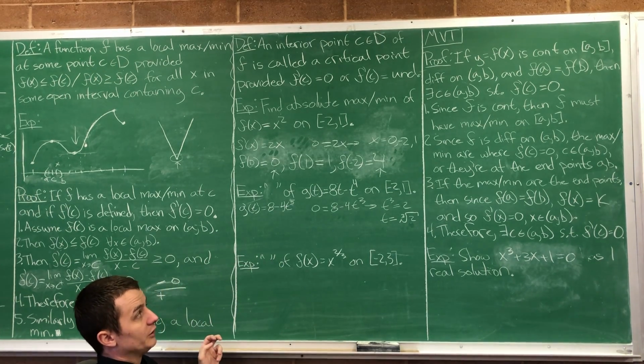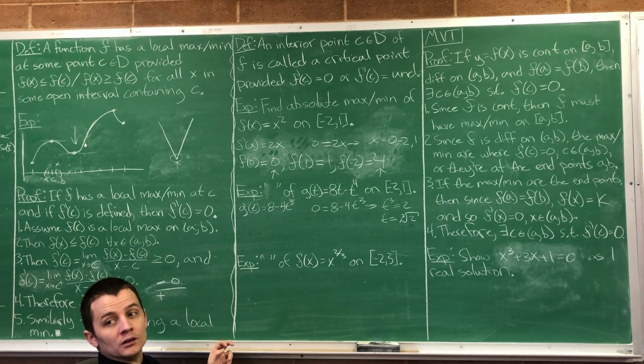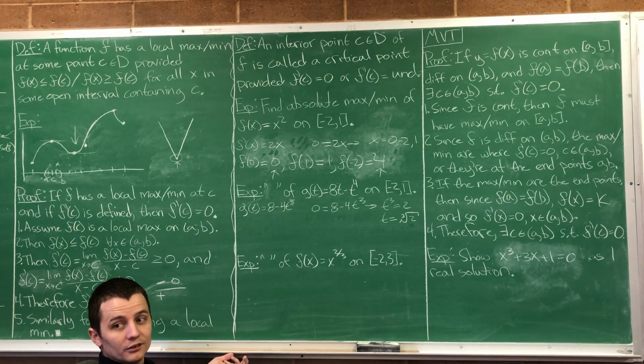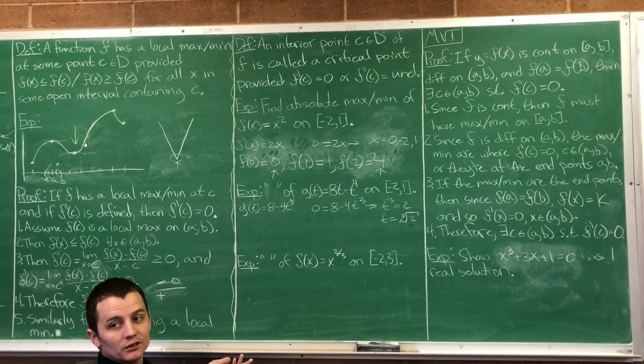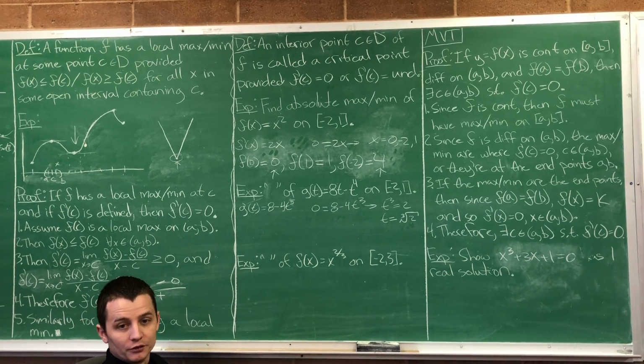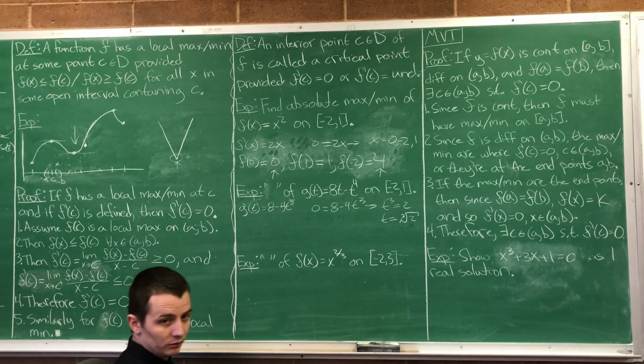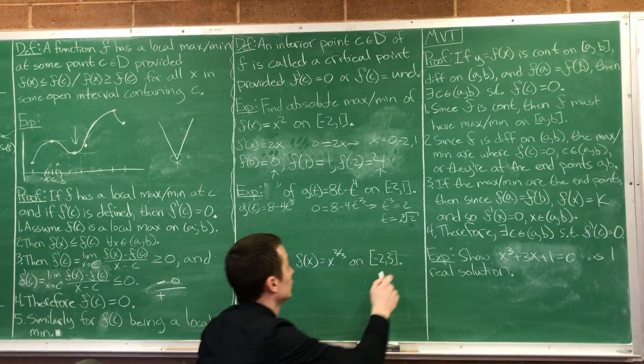Where else is the derivative 0? I don't know. Isn't that the only place? Nowhere else. Okay. But we could have had a derivative that had multiple zeros. So don't stop just because you find one 0. Make sure you find all of them. We found all of them, so we're good.